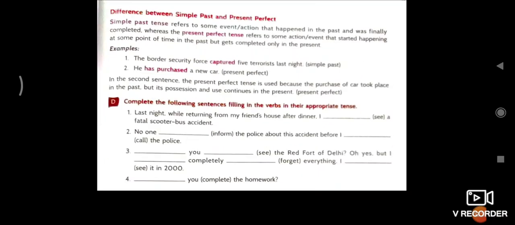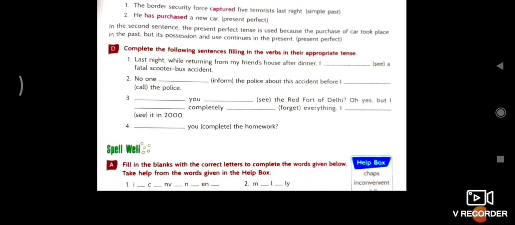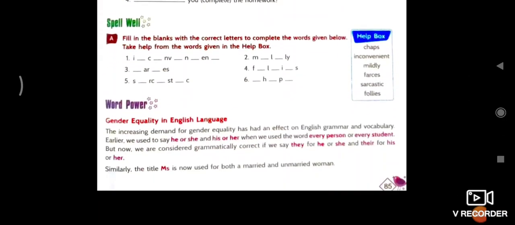And now the difference between simple past and present perfect tense. Here differences are given, so study today. And after that, again exercise D, you have to complete it. And after that, spell well. Here some incomplete words are given, and the help box is already given, so with the help of the help box you have to complete all 6 words. One is chap, inconvenient, mildly, forces, sarcastic, follies.